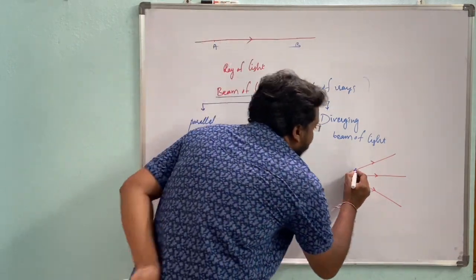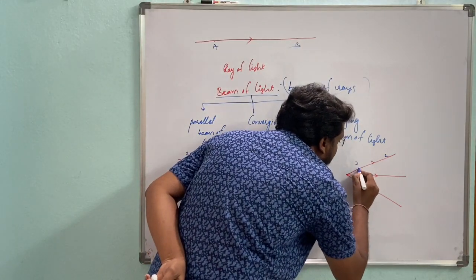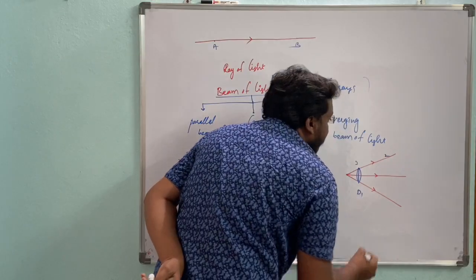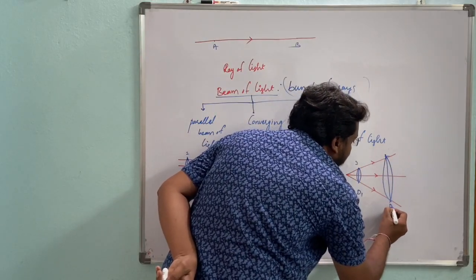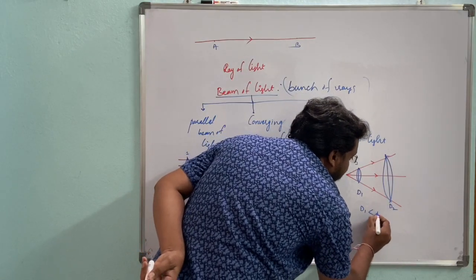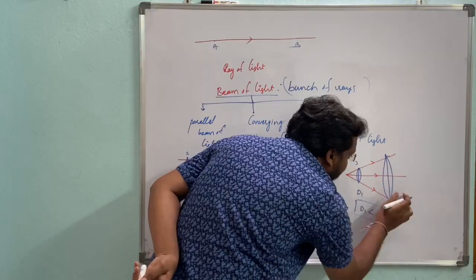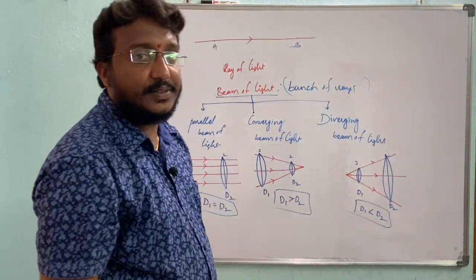Here you can identify any two points, 1 and 2. Then see the diameter here, it is considered as d1. Here the diameter at this point is considered as d2, and here we know that d1 is less than d2. So the diameter at the second point is greater than in the first case.